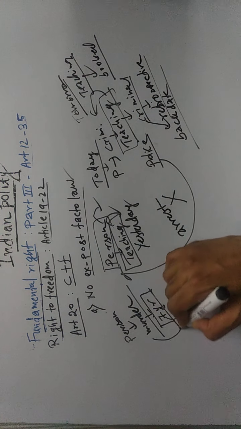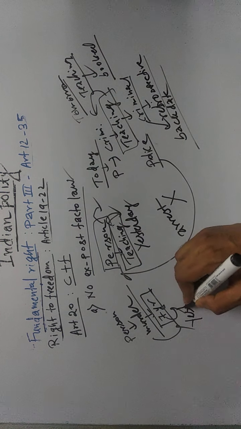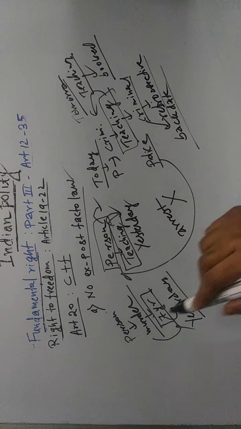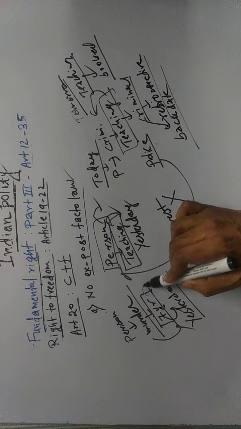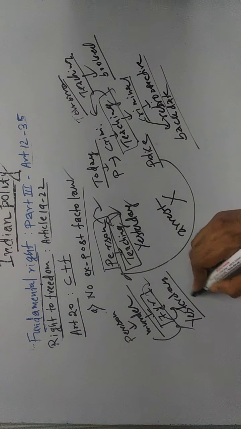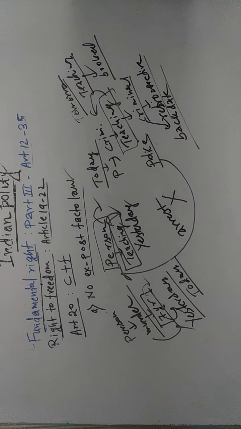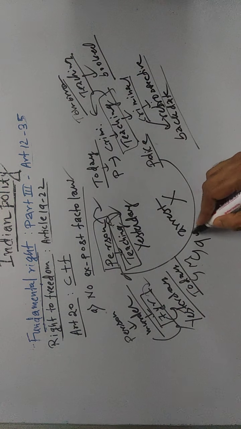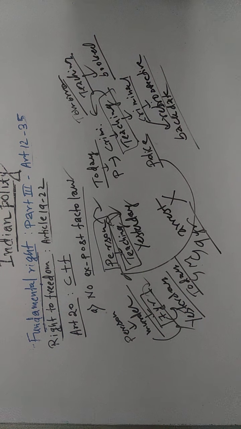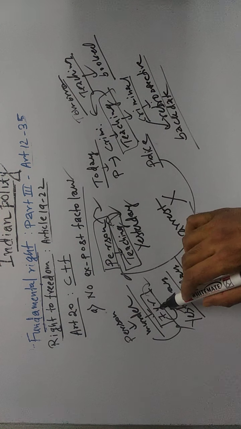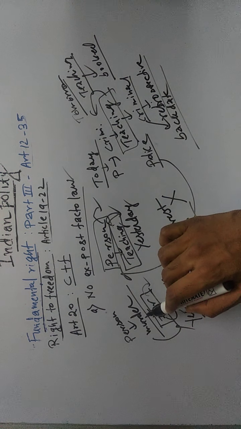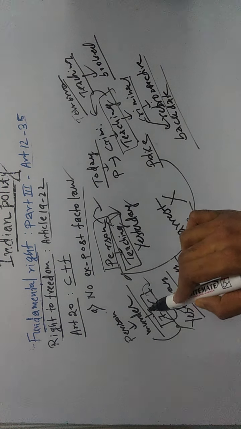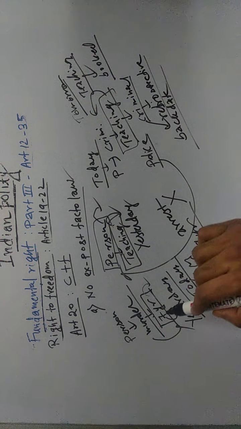Let's assume this person committed this murder yesterday, and up to yesterday the law in India was that if this person commits murder, then this person can be put behind bars for maximum 7 years.